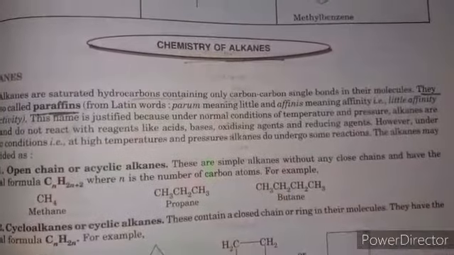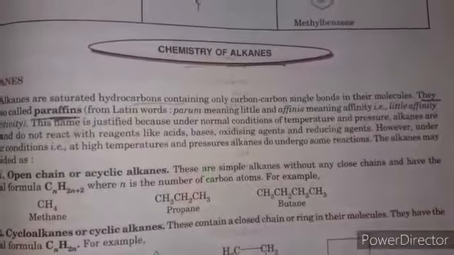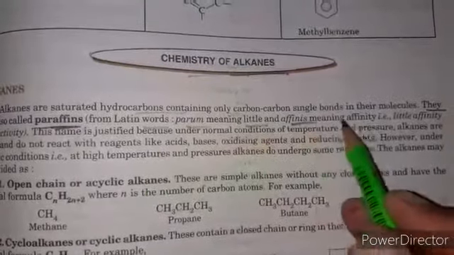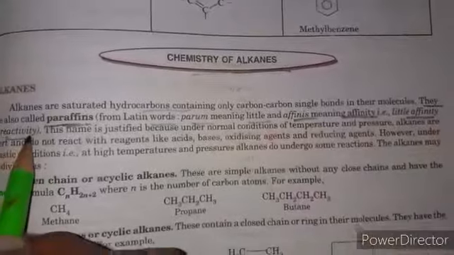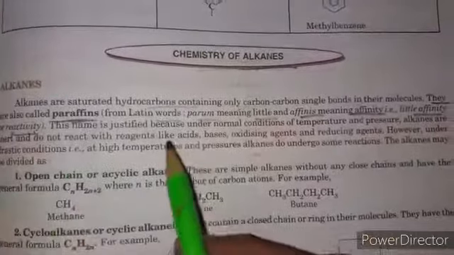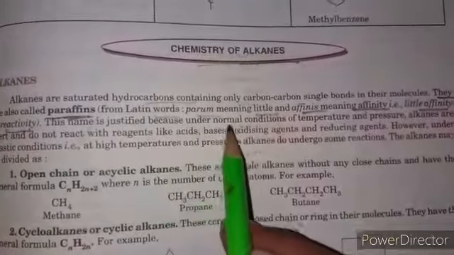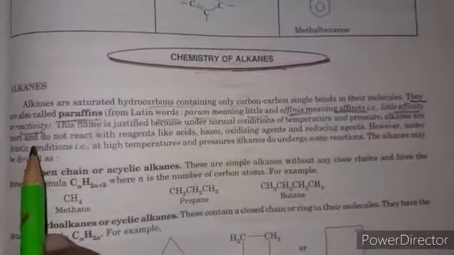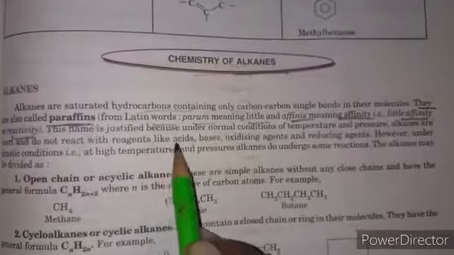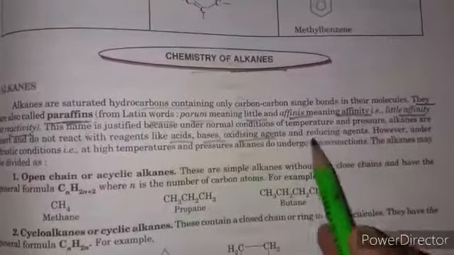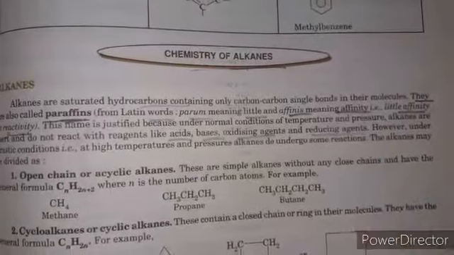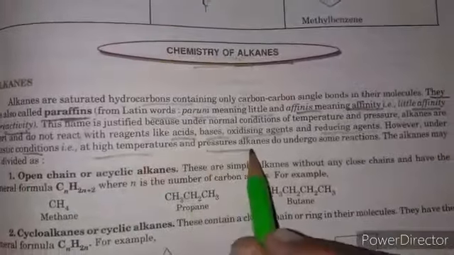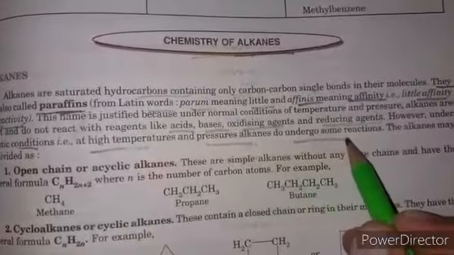Because they are very less reactive. Its name comes from the Latin words parum, meaning little, and affinis, meaning affinity: little affinity or small reactivity. So this name is justified because under normal conditions of temperature and pressure, alkanes are inert. They don't react even with reagents like acids, bases, oxidizing agents and reducing agents. They react only under drastic conditions, meaning at high temperature and pressure, they do undergo some reactions.